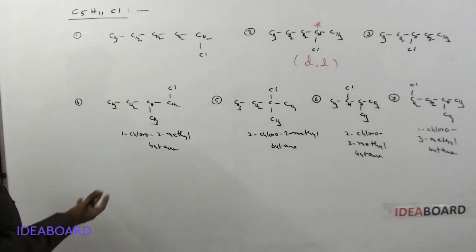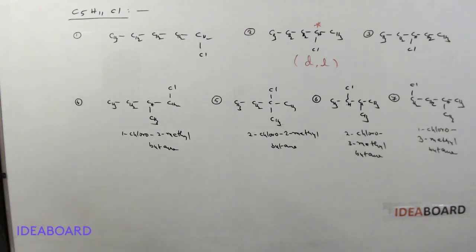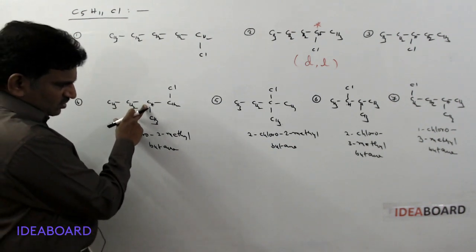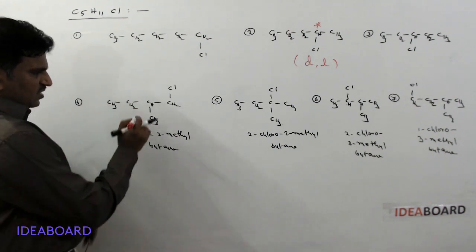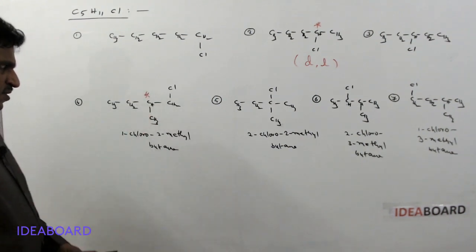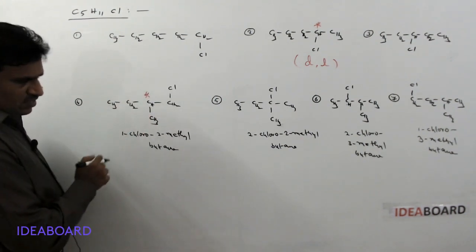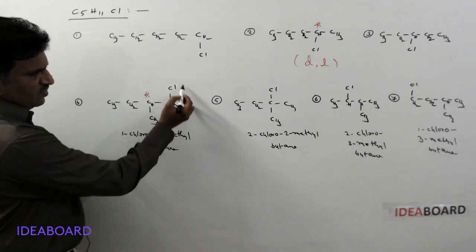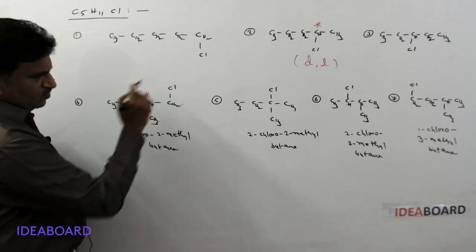Now check whether any chiral center is there. Here 3 hydrogens, 2 hydrogens, not possible. On this carbon if you check, there is a chiral center. It has one hydrogen, another group is an ethyl group, another group is a methyl group, and another one is a CH2Cl group.